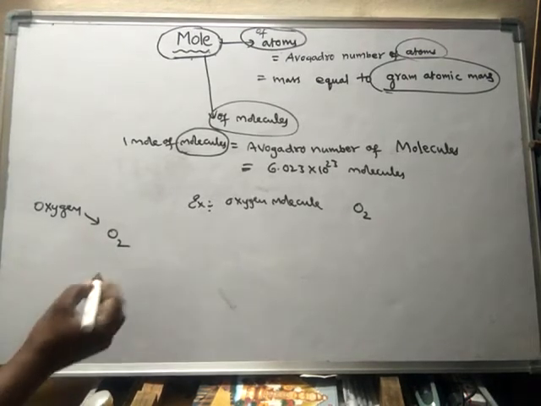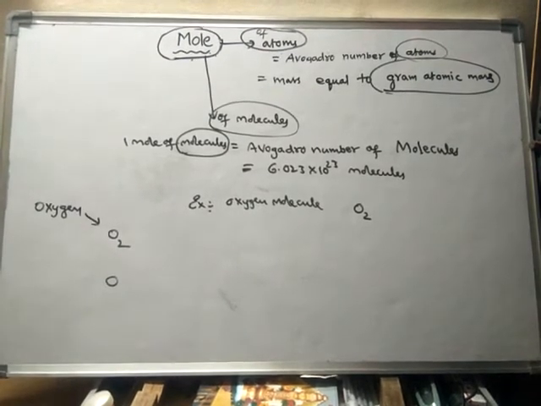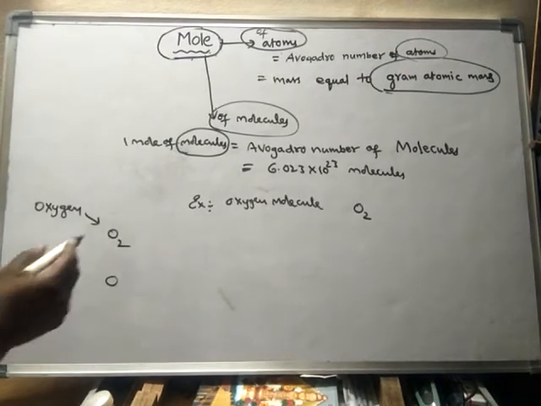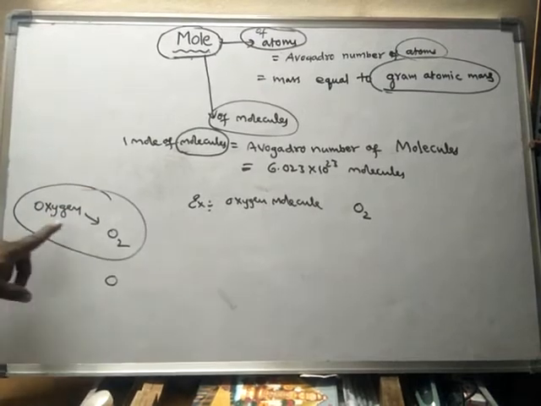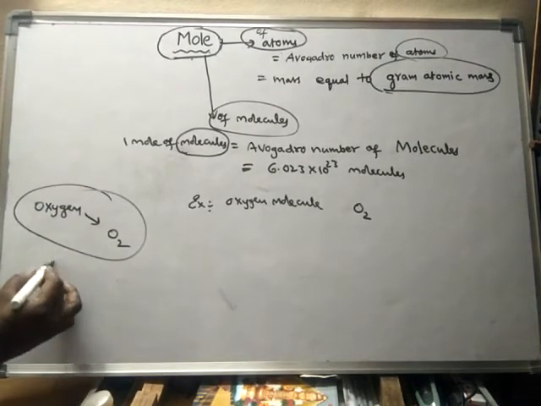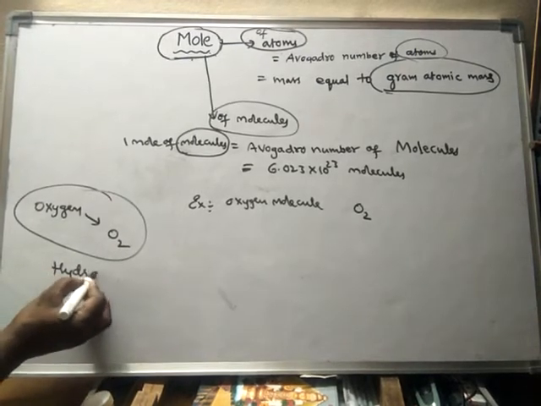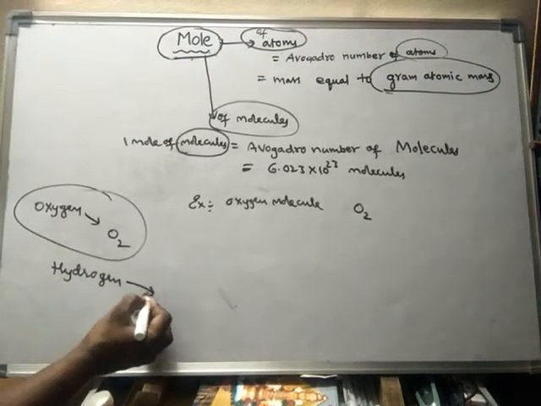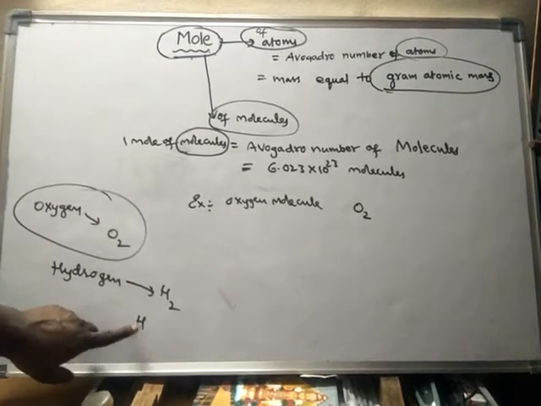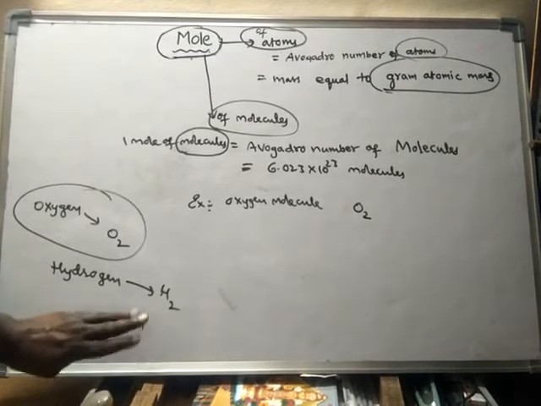It does not exist as a single atom O. Hence, if someone says oxygen, consider it as O2, but not O. If someone says hydrogen, consider it as H2, because in nature hydrogen exists as H2, not in the form of H.